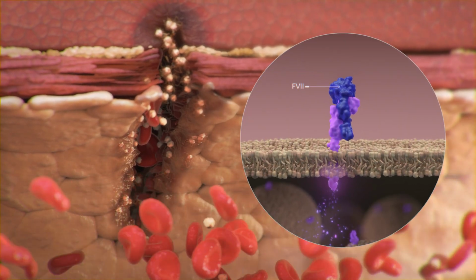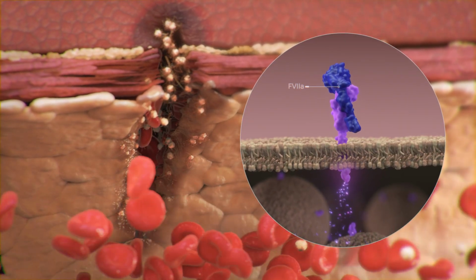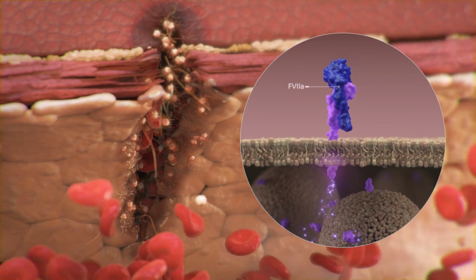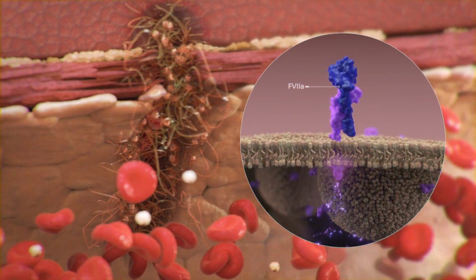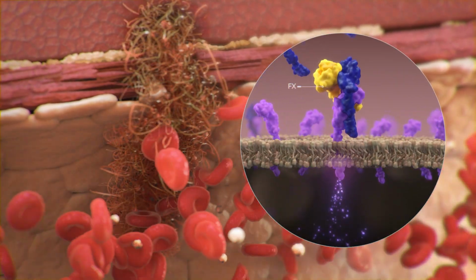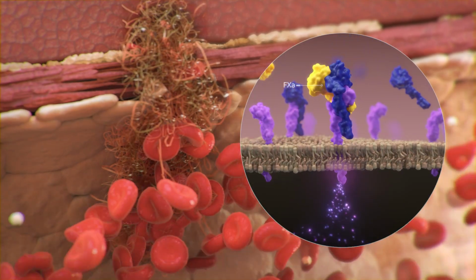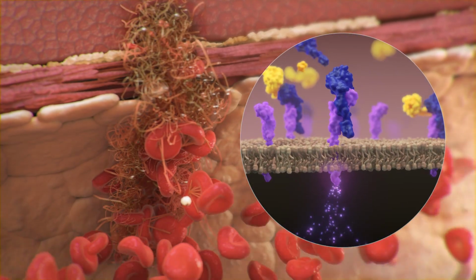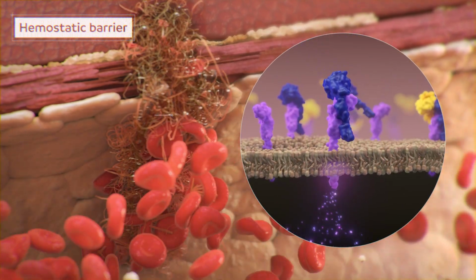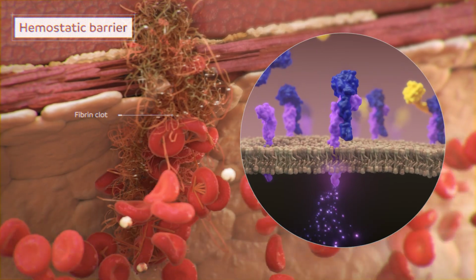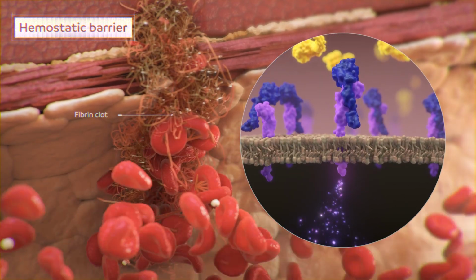Tissue factor is mobilized from intracellular pools and trafficked to the cell membrane, initiating blood coagulation at the site of vessel injury and activating factor 10. Activated factor 10 is released and triggers the completion of the coagulation cascade, resulting in the formation of a fibrin clot, thus providing a hemostatic barrier to limit hemorrhage.